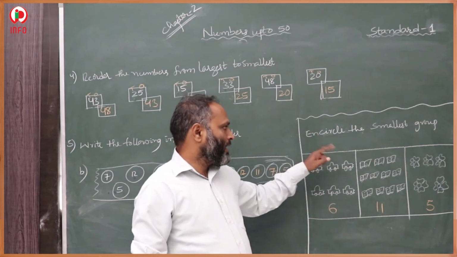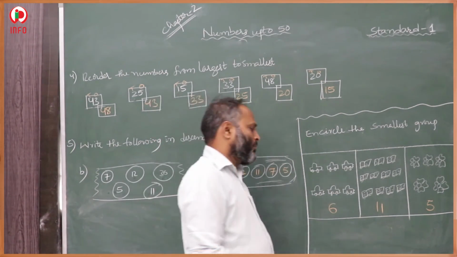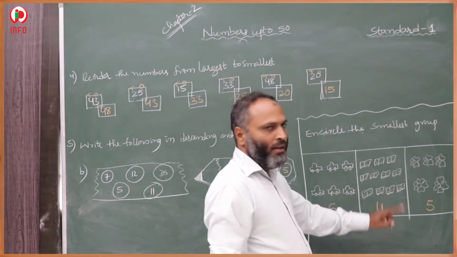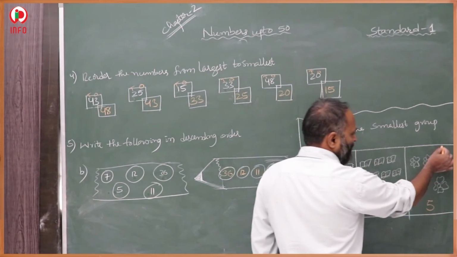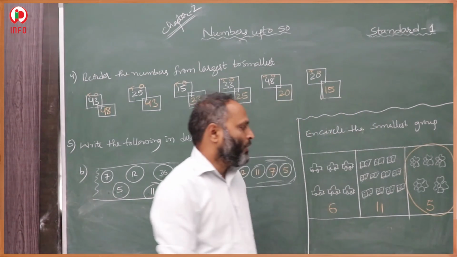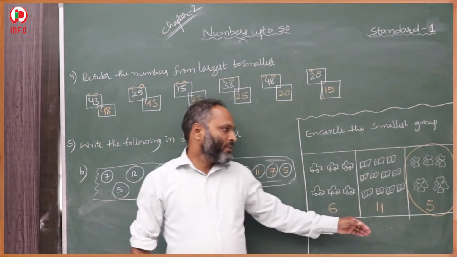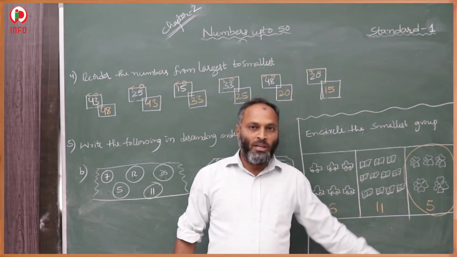6 cards, 11 textbooks, 5 flowers are given. In this, encircle the smallest group. We have to make a circle for the smallest group. In 6, 11 and 5, the 5 is the smallest group. We have to make a circle for this smallest group. 5 is the smallest group that we have to circle. This is your circle group, the smallest group.